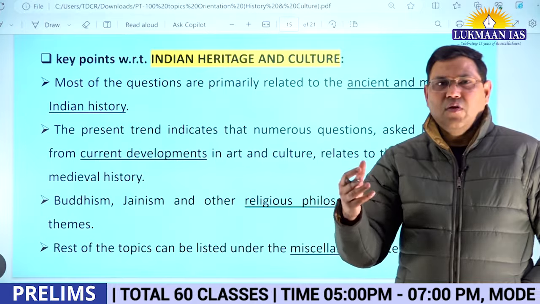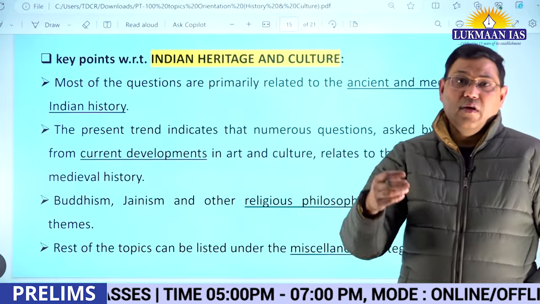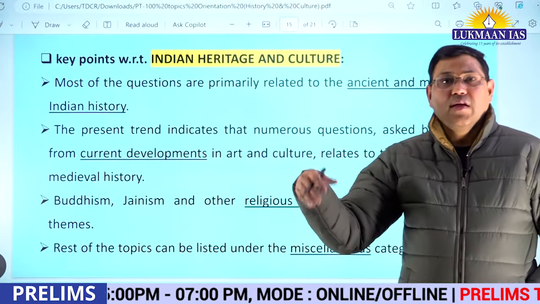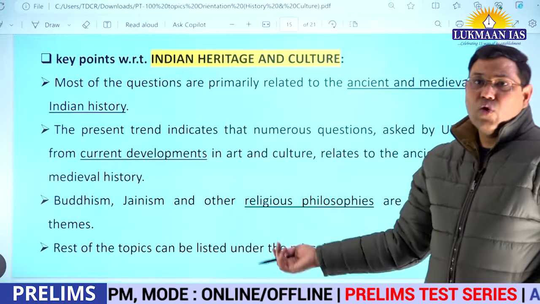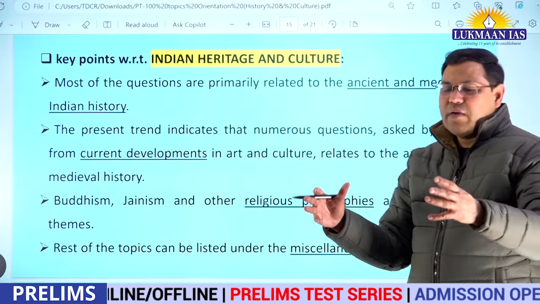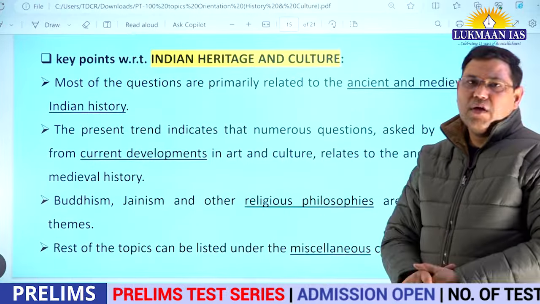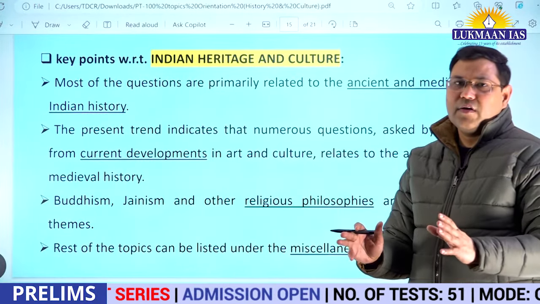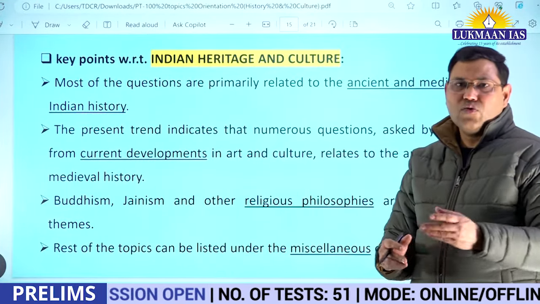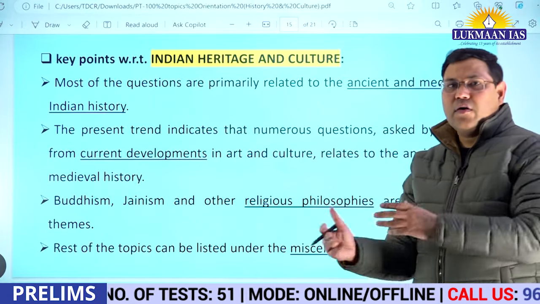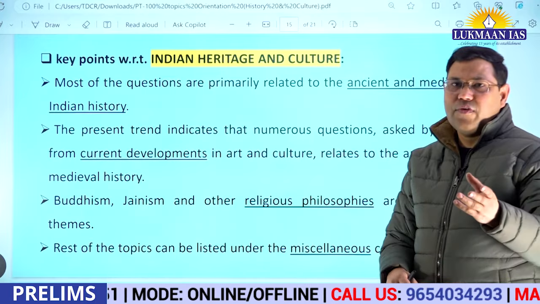The Hoysala temples, like there is one temple in Halebidu or any other such place, they were included. So you should know about this. You should keep an eye on such developments. They should be considered the current aspect or news, and they are related to the history of ancient or medieval India also, right?